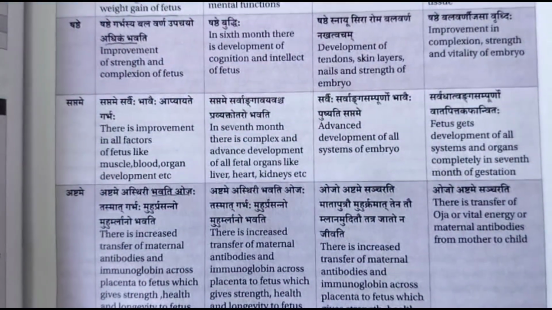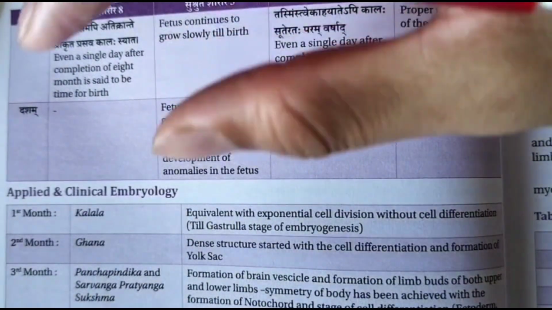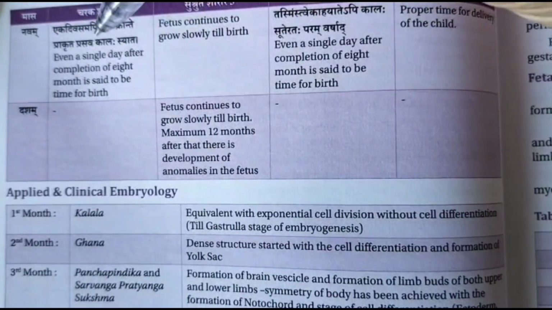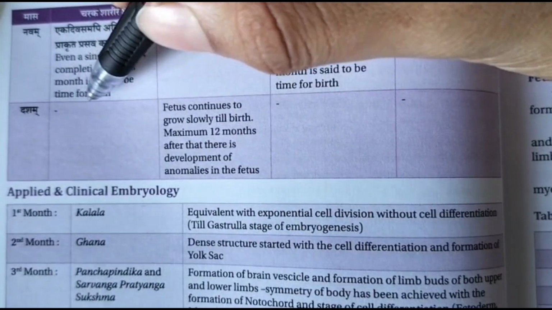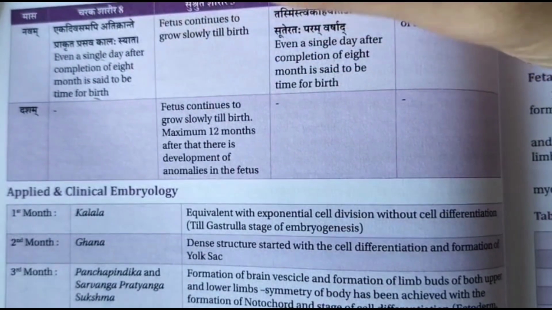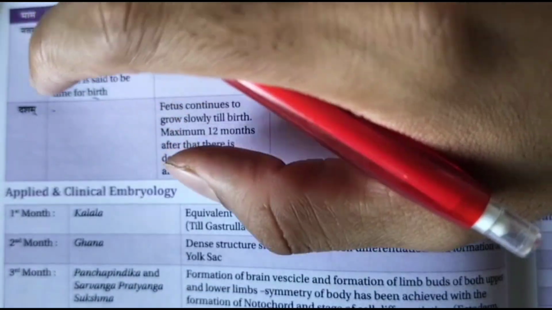So we'll see in the next month. In the 9th month, it is said that after the completion of 8 months, even a single day after the completion of the 8 months, it is said to be time for birth. Not everyone's maturation of the baby takes 9 months.